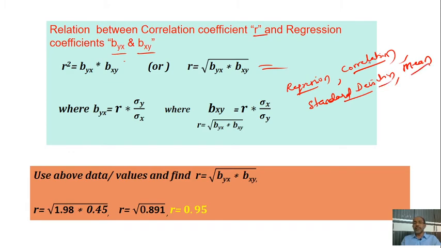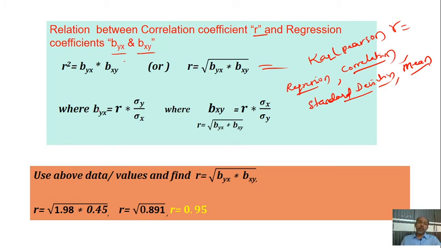There is a relation with the Karl-Pearson R. You must understand that this is the Karl-Pearson R only. Regression is also based on the mathematical expression of the Karl-Pearson model.